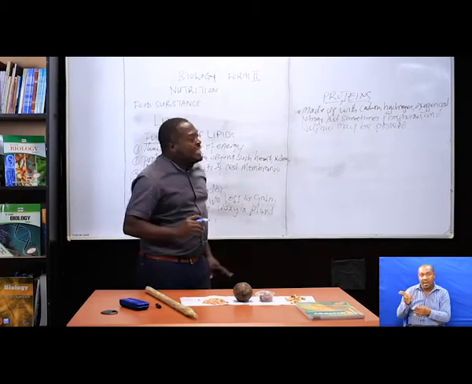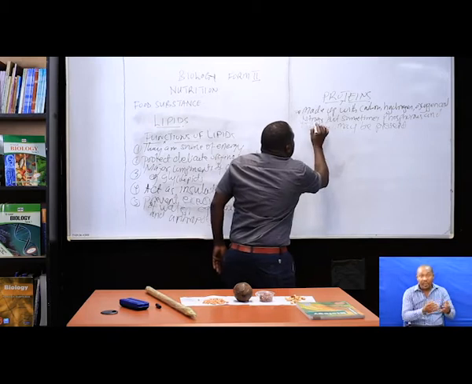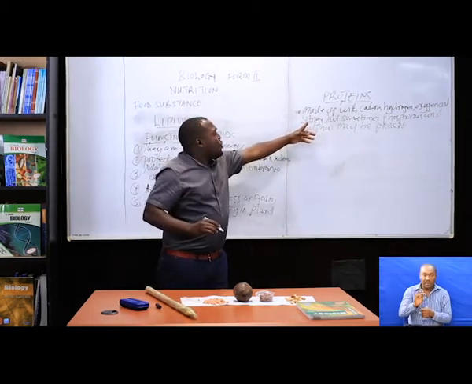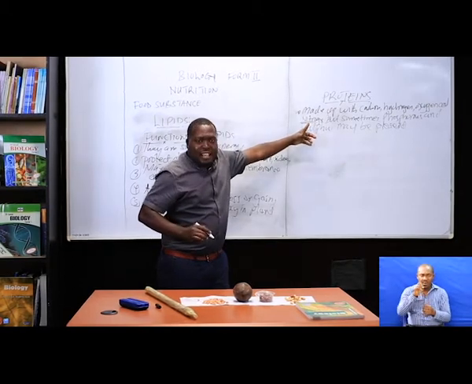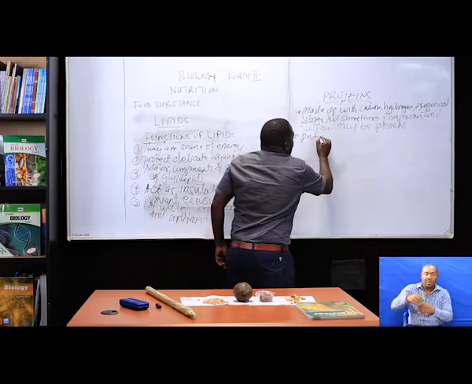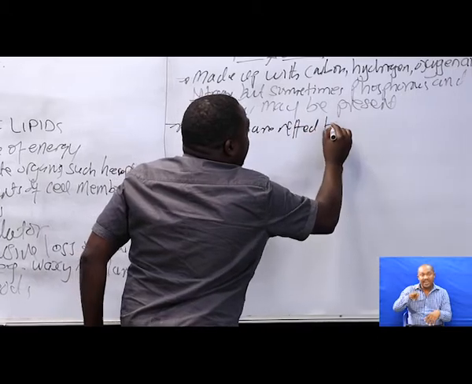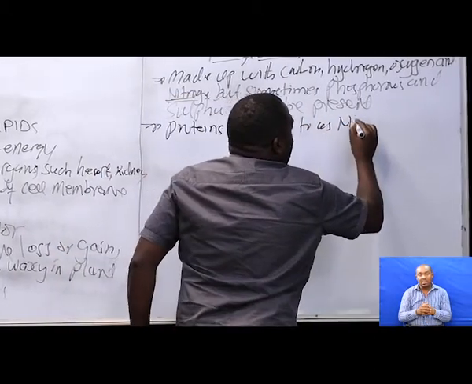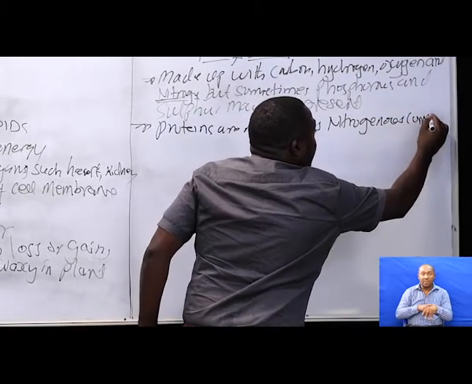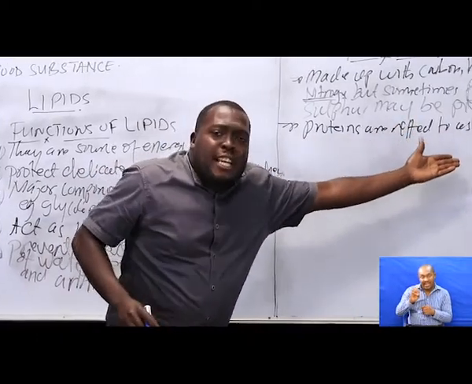Now from there, let us see what is the essence of being there. Why is nitrogen there? Sometimes proteins are referred to as nitrogenous compounds.